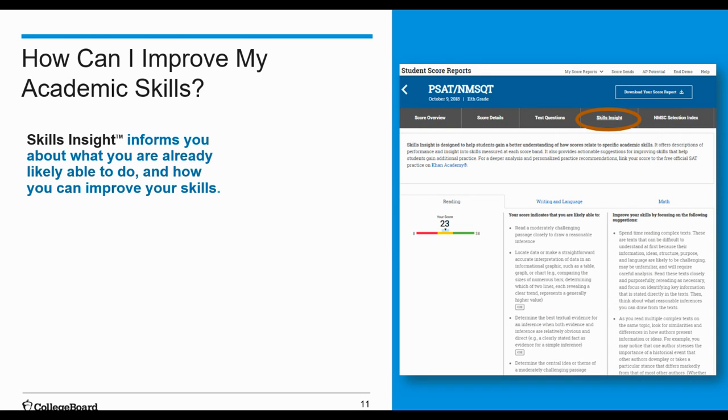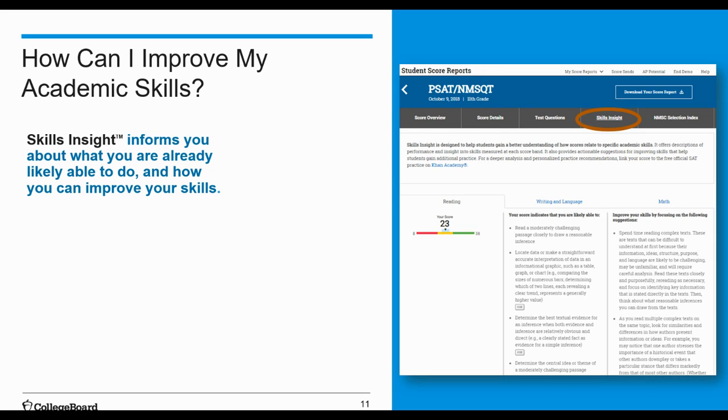So now that you've learned all of that information about your PSAT and NMSQT scores, what can you do to improve those academic skills that you may have been either in the yellow or maybe even in the red? You have access to a skills insight tab on the top of your score report screen.